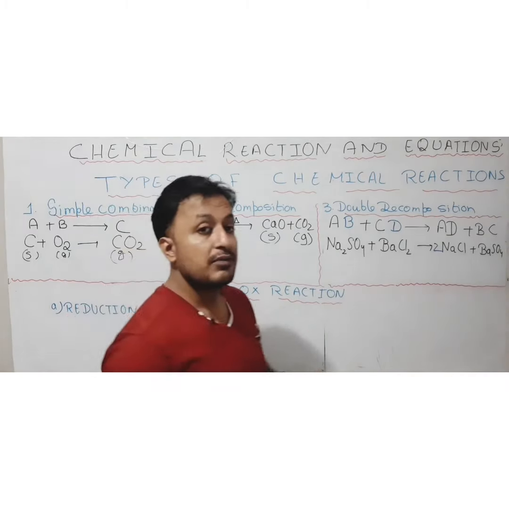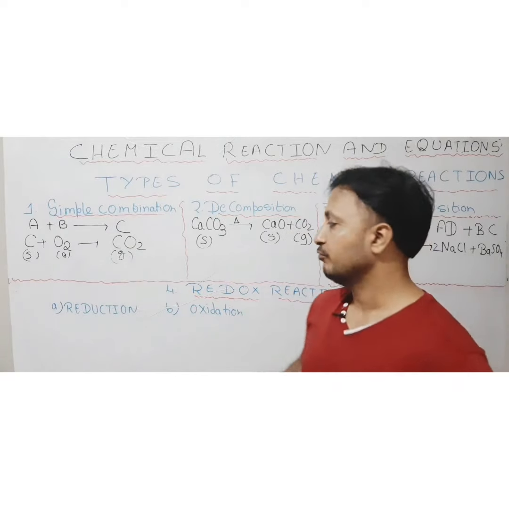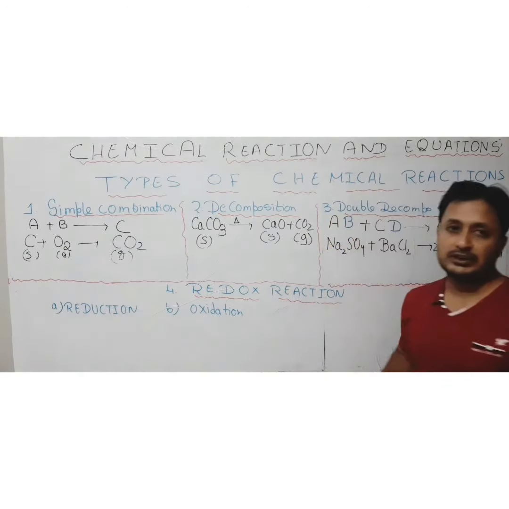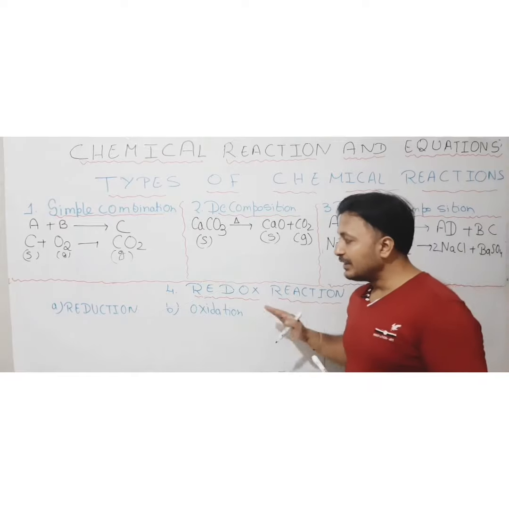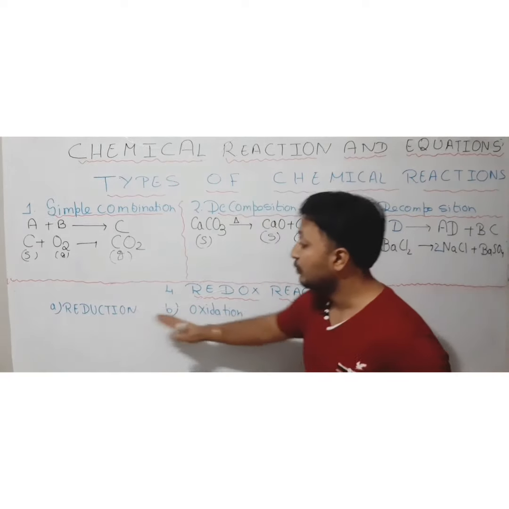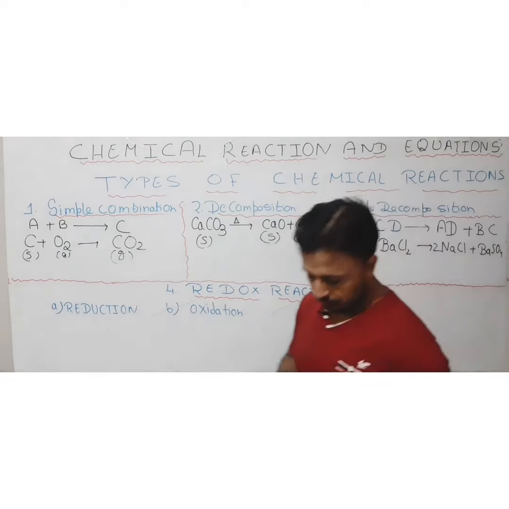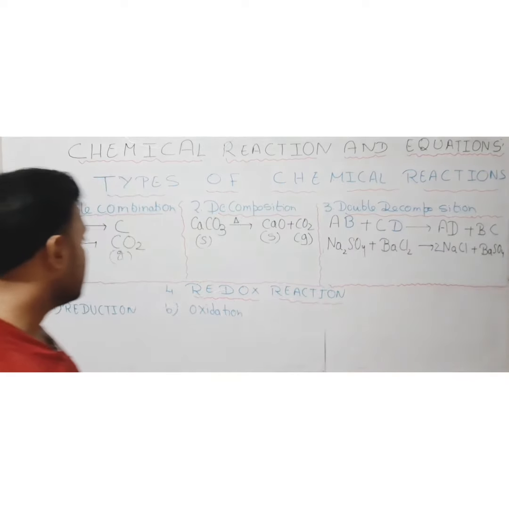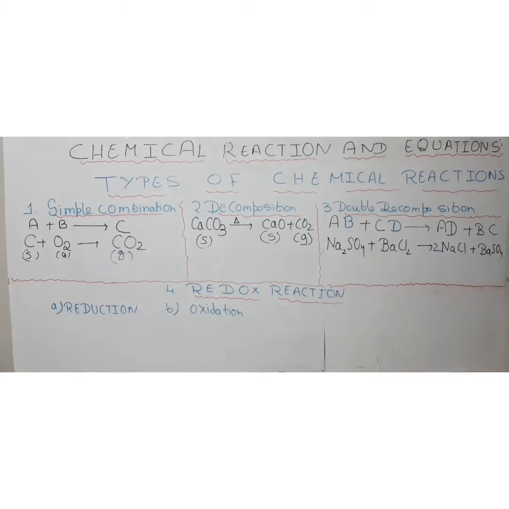Now we are going to study a very important type of reaction, which is known as redox reaction. So in order to understand the redox reaction, you must learn about reduction and oxidation. So what is this reduction and oxidation all about?